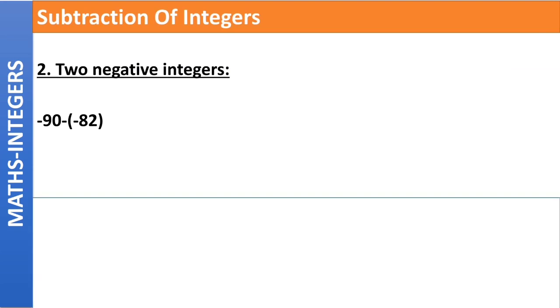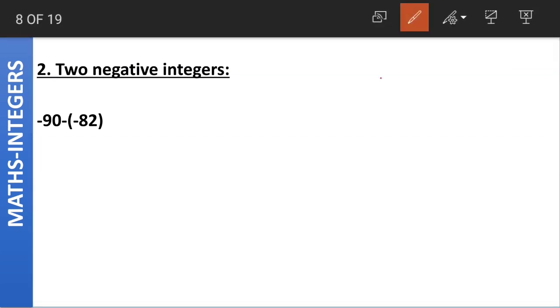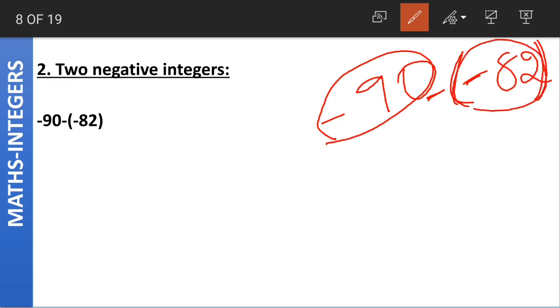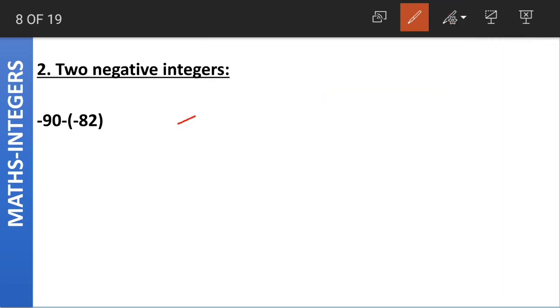The next case can be two negative integers, when minus 90 and minus 82 are given. Now look at the difference here between the previous question and this question. We are having brackets here and we are having two negative signs, which means that minus 90 is a negative integer, minus 82 is another negative integer, and we are subtracting both of them. Minus 90 is the first integer, minus 82 is the second integer. Now how do we do this?